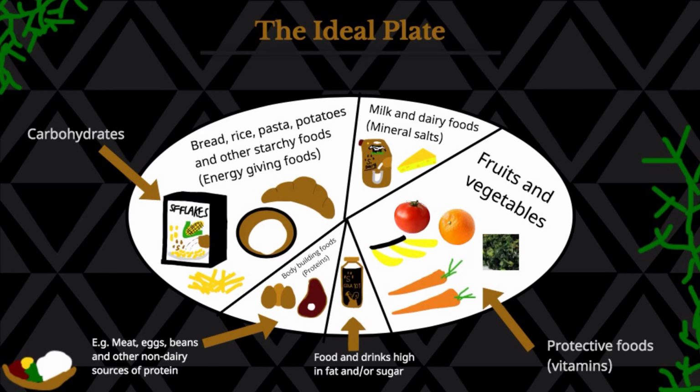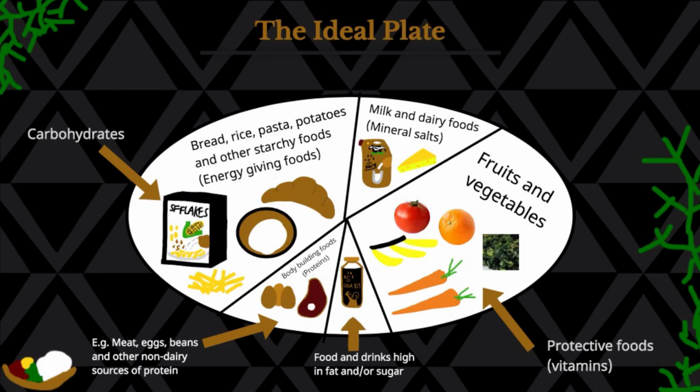For example, with carbohydrates, that's the largest quantity. We have bread, rice, pasta, potatoes, and other starchy foods, which are energy-giving foods. So energy-giving foods need to be in large quantities. Then we have milk and dairy foods, which are mineral salts. They're pretty average. And then we have fruits and vegetables, that's the second largest, which are basically protective foods, which give us vitamins.